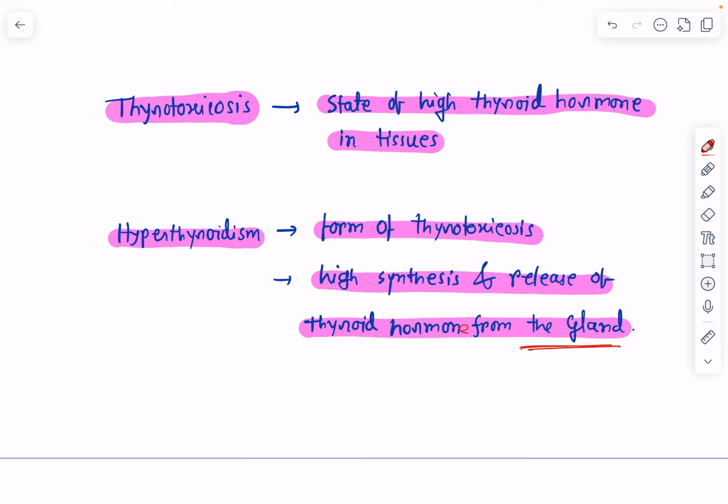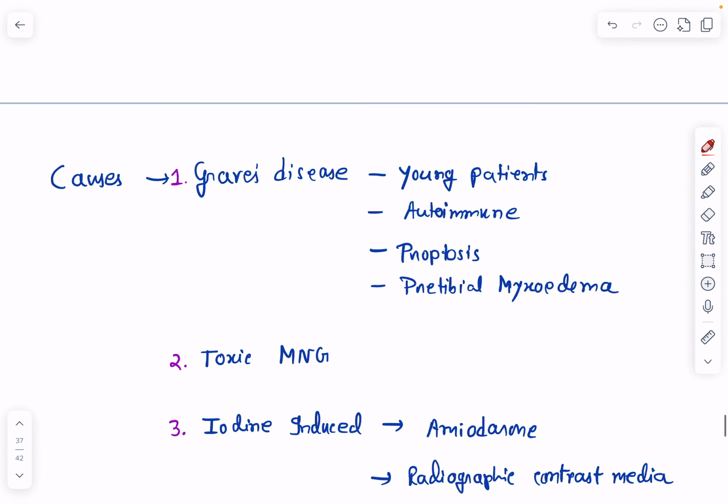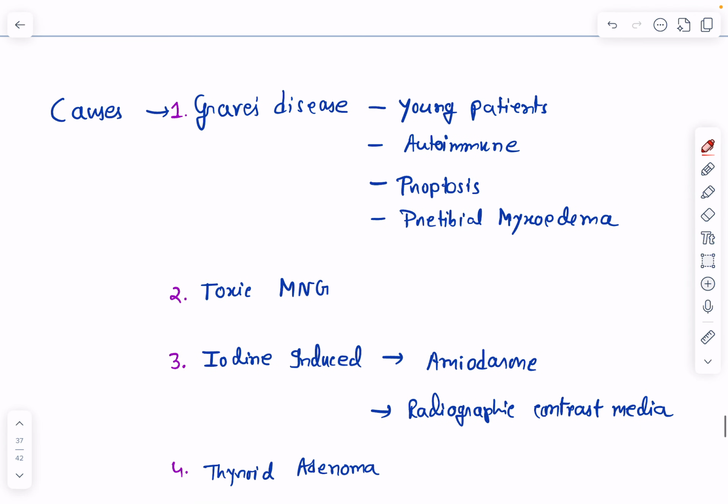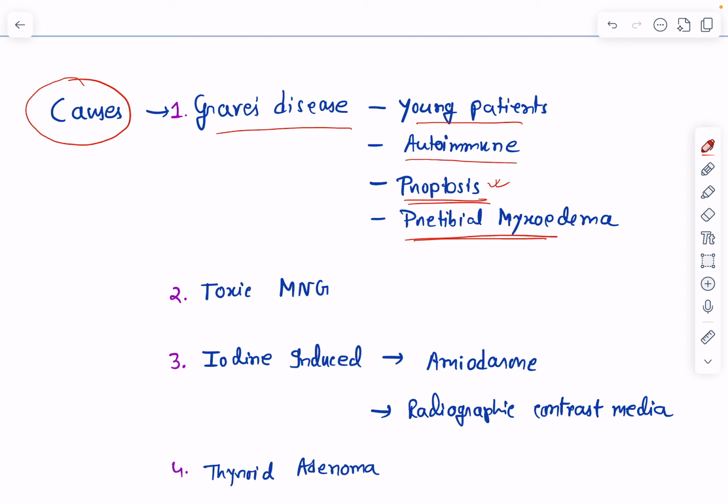Now let's talk about the causes of hyperthyroidism. Most common cause of hyperthyroidism is Graves' disease. It is usually seen in young patients and it is due to autoimmune pathology. And Graves' disease has certain typical manifestations which are not seen in other causes of hyperthyroidism. For example, proptosis or exophthalmos and pretibial myxedema. These are usually seen in cases of Graves' disease only.